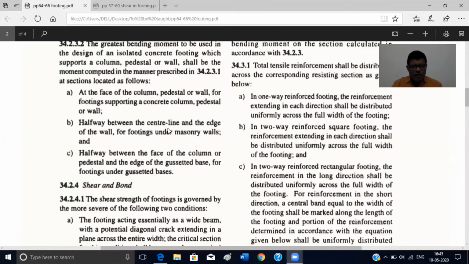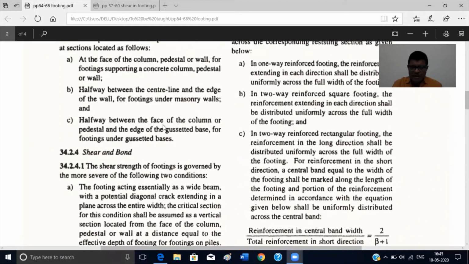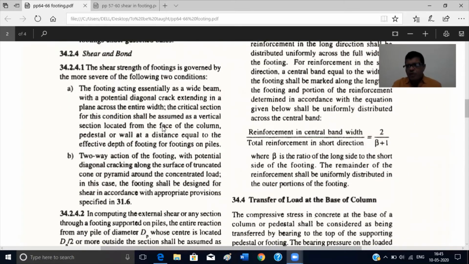So this is regarding your calculation of the maximum bending moment. Then how to calculate shear? There are two kinds of shear again here. So you see one-way shear and two-way shear. You see shear and bond. The shear strength of footing is governed by the more severe of the following two conditions.